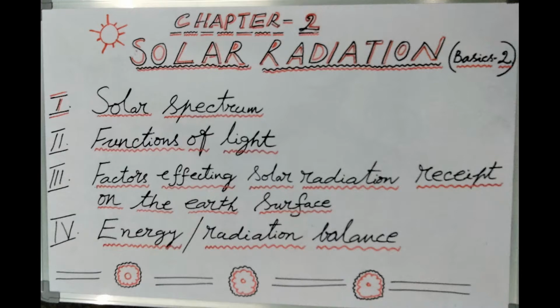The solar radiation received from the Sun is referred to as energy in physical parlance or physical terminology. And to explain energy balance,